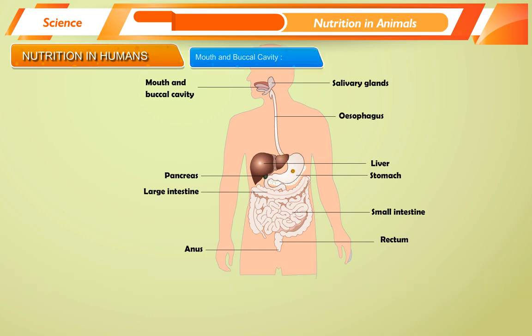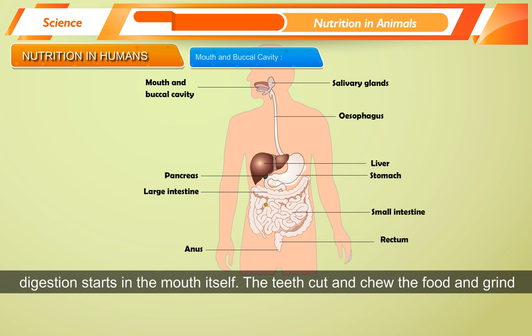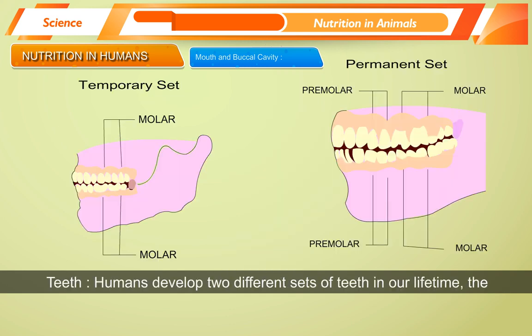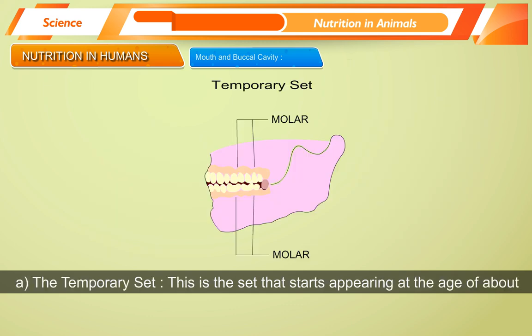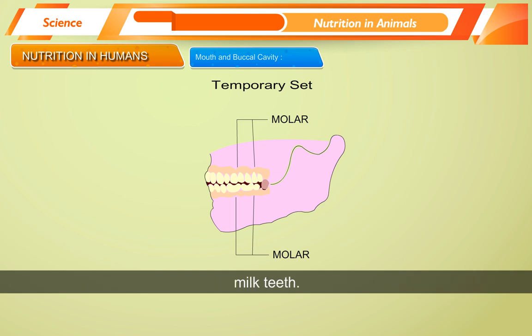Mouth and buccal cavity. The mouth contains the tongue, teeth, and salivary glands. The process of digestion starts in the mouth itself. The teeth cut and chew the food and grind it. Teeth. Humans develop 2 different sets of teeth in our lifetime, the temporary set and the permanent set. A. The temporary set. This is a set that starts appearing at the age of about 2.5 years and completes in about 2 years. These are also called milk teeth.